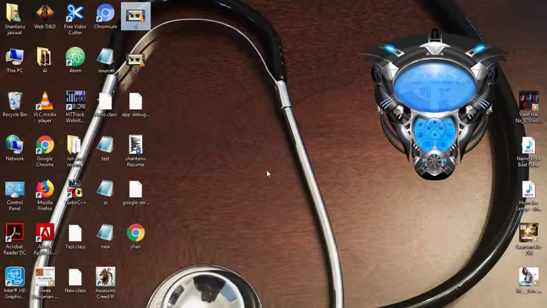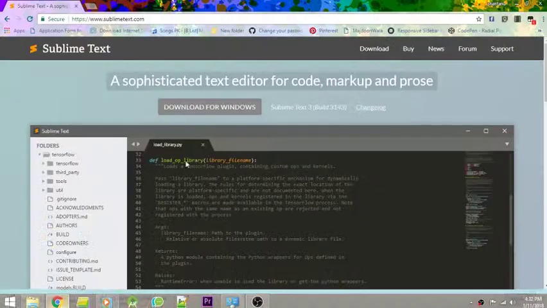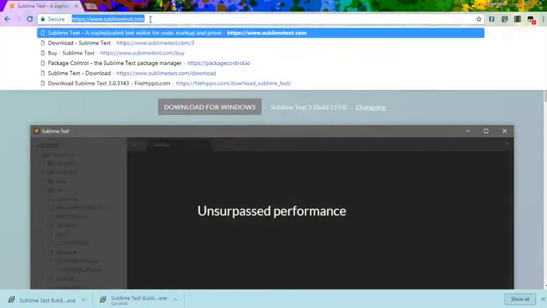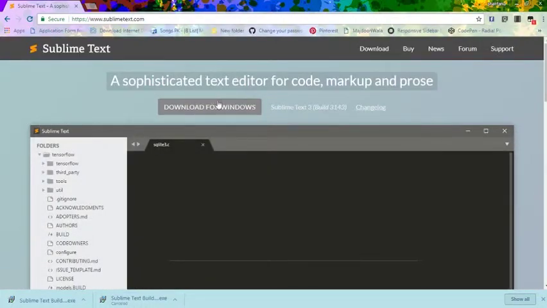In this video series we will talk about some features of Sublime Text Editor. So first of all, we look at how to install Sublime Text Editor and how to install Package Control. So we go on Google Chrome and search sublimetext.com and download for Windows.